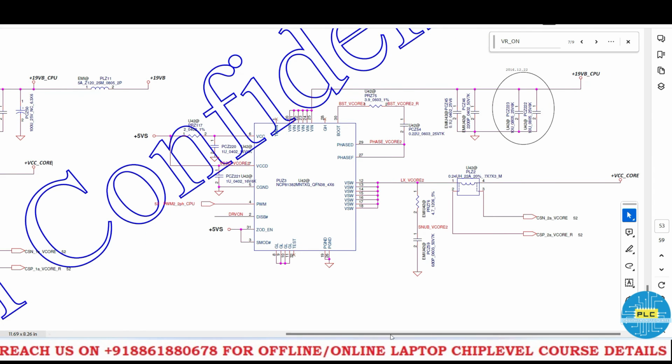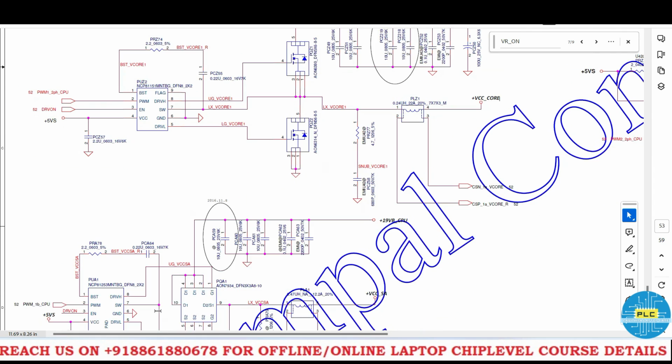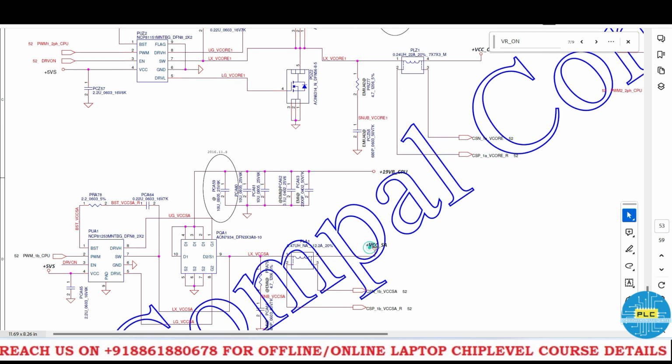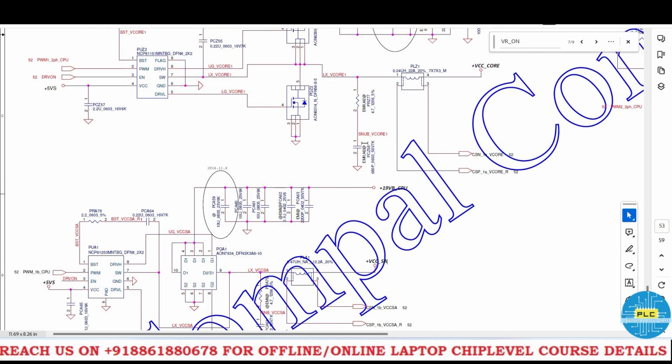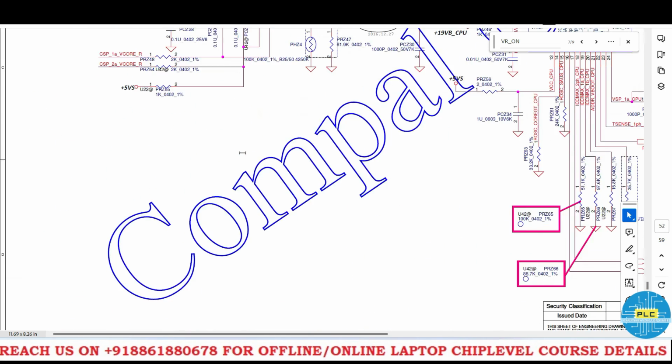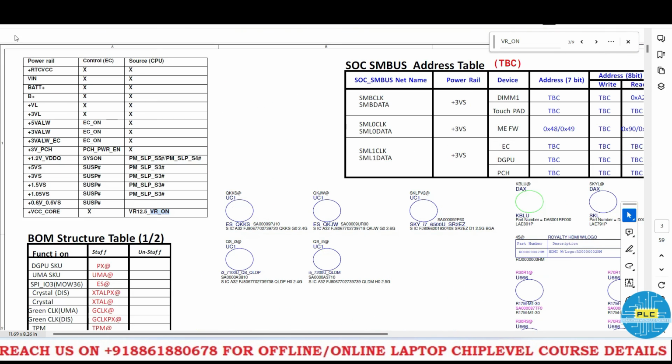So VCC core 2 and next VCC SA. Okay, I'm telling you that once VR on enable comes, all these voltages will generate. See guys, here is the power rail. According to this we got all voltages except this one. Now that also we got, right? So once we get VR on, this also we got.